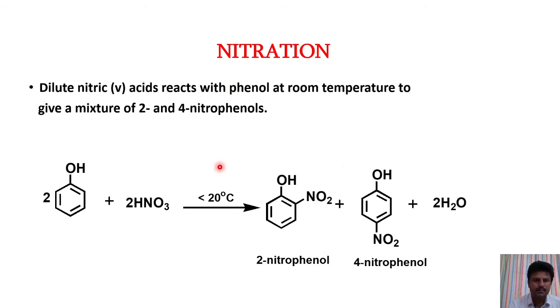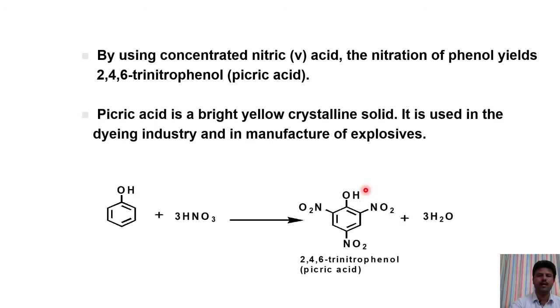Next, nitration. Here when phenol reacts with dilute nitric acid at room temperature, it gives a mixture of two compounds. One is 2-nitrophenol, the second one is 4-nitrophenol. This is also an example of electrophilic aromatic substitution reactions. If phenol is reacted with concentrated nitric acid, it gives picric acid, which is 2,4,6-trinitrophenol. Picric acid is a bright yellow crystalline solid. It is used in the dyeing industry and in the manufacture of explosives.